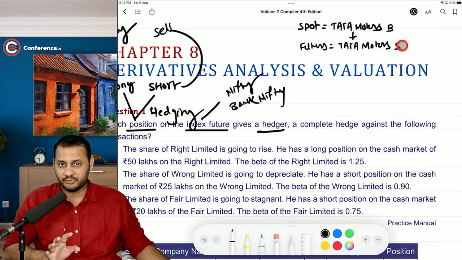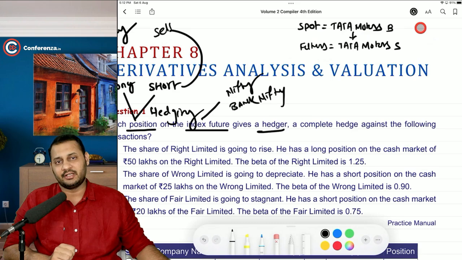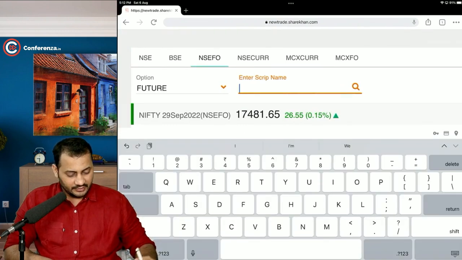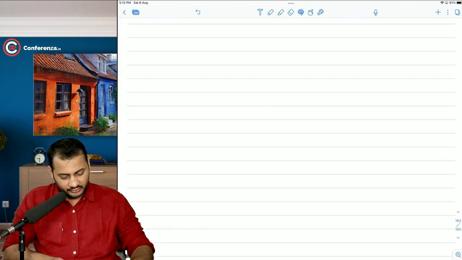Because you have an opposite position in both the markets, there will be a profit in one case and a loss in another case, because both the shares are of Tata Motors, right? Let me just give you an example and then I will be back to the question.